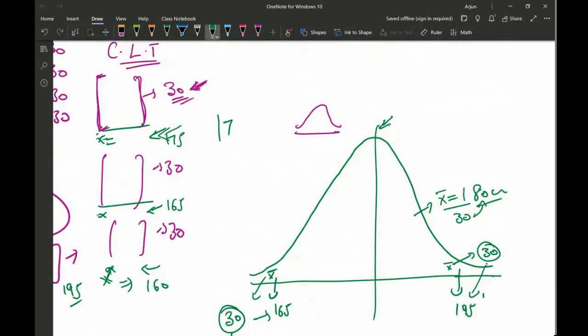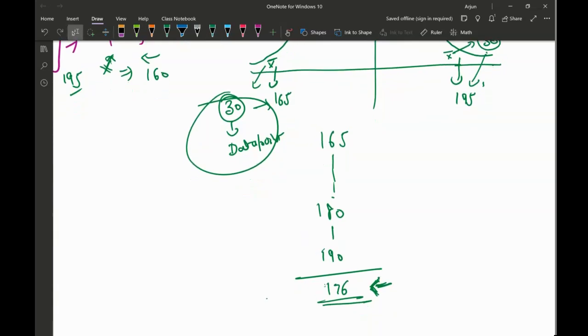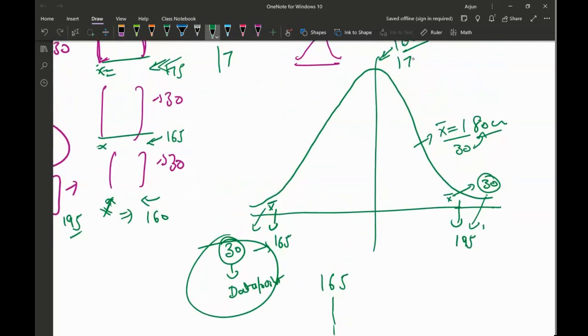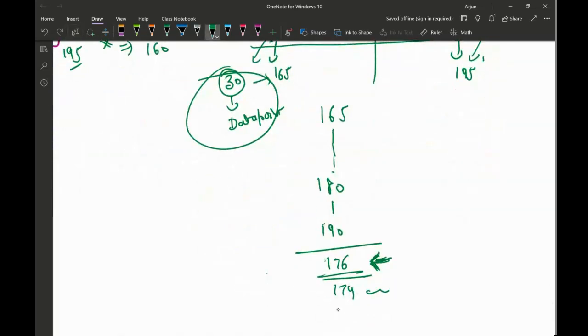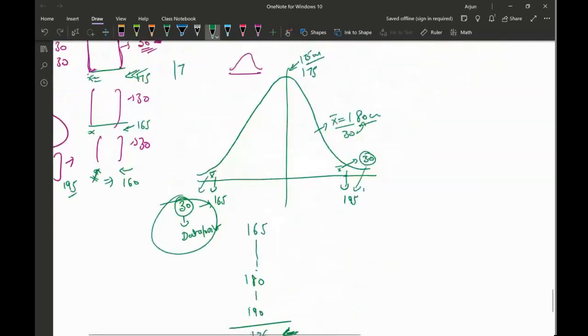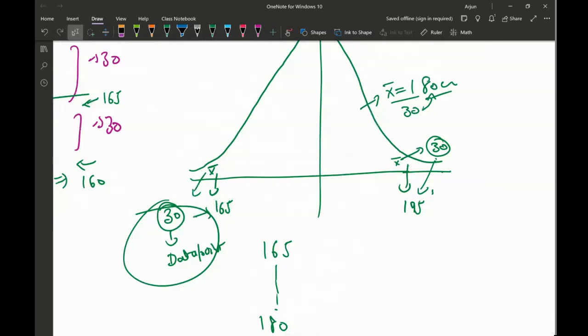So the mean of the population was, I assumed, again, if I assumed it was 175 centimeter. So you will find for all your samples, if you collect a large number of samples, the mean of their means will be approximately close to 175. So here I said 175, and it can be 176, it can be 174, it can be 174.56. It will be ever so close to the mean of the actual population. That's what I am trying to say.